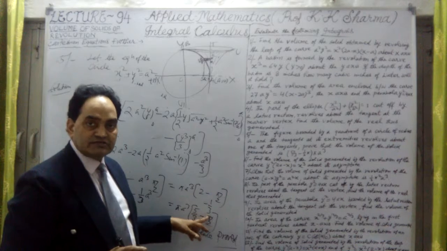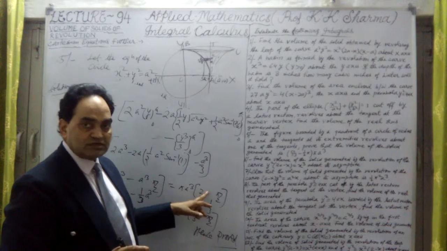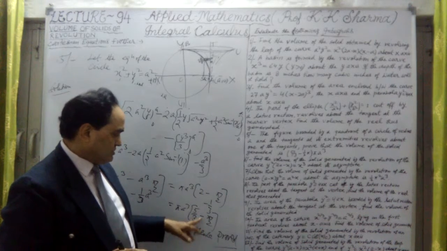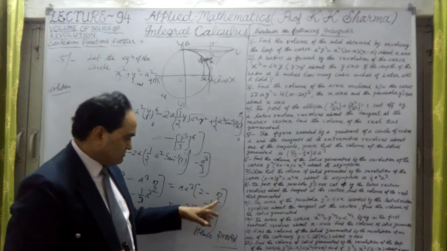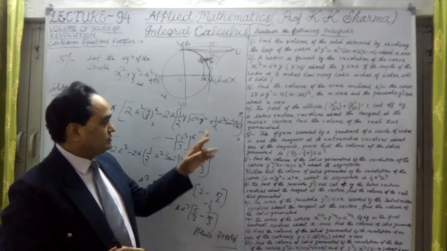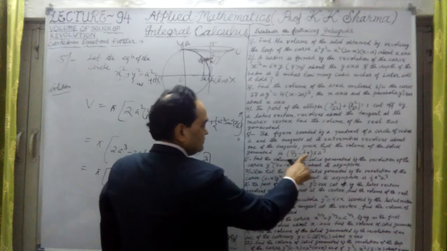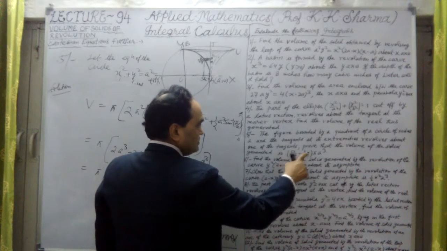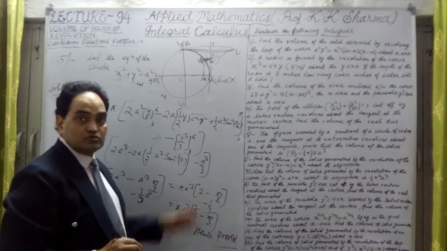If I take 3 as LCM, 3 twos are 6, 6 minus 1 is 5, 5 by 3. So pi aq into 5 by 3 minus pi by 2. This is the same answer which we have obtained here. 5 by 3, this answer was required here, and it's good. The question number 5 is completed.